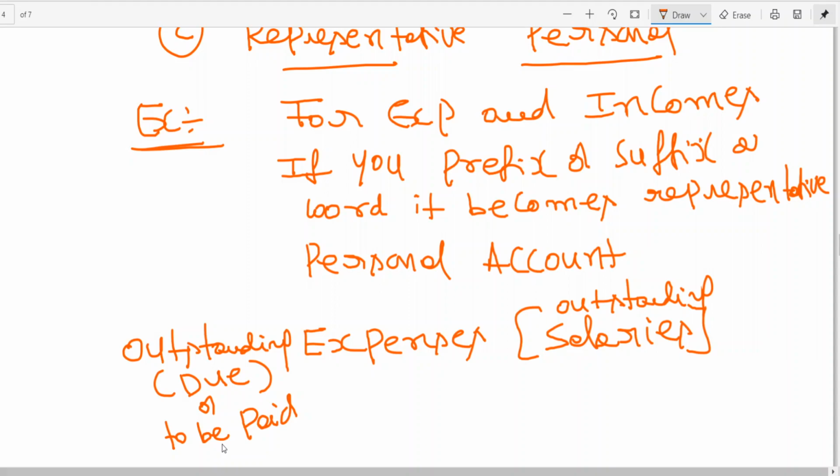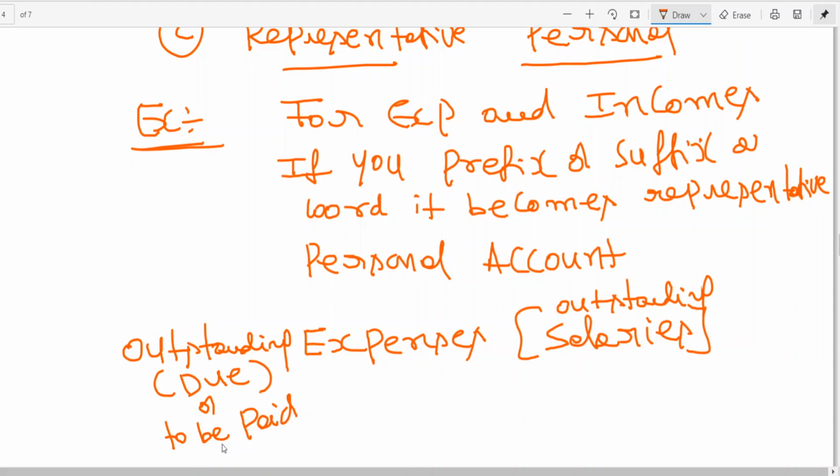Generally, we use the word for someone who will be standing in front of our door. Take the example of paper bill, water bill, electricity bill, domestic servant, they will be standing in front of our door. Outstanding means pending, amount to be paid.